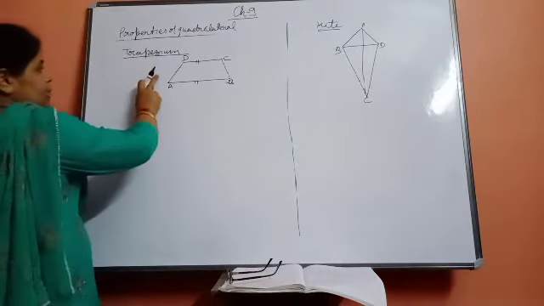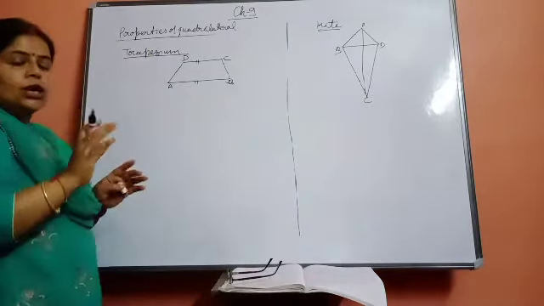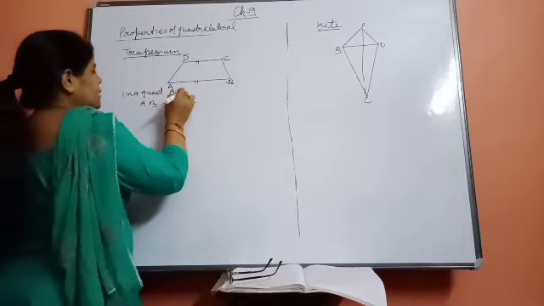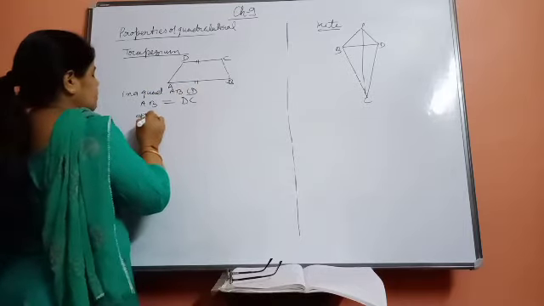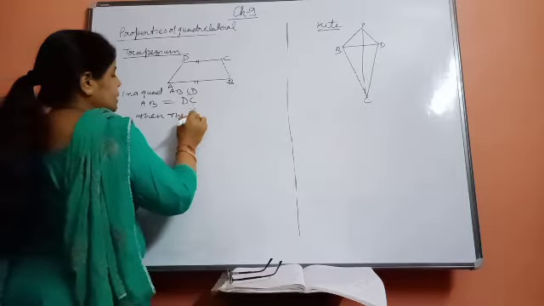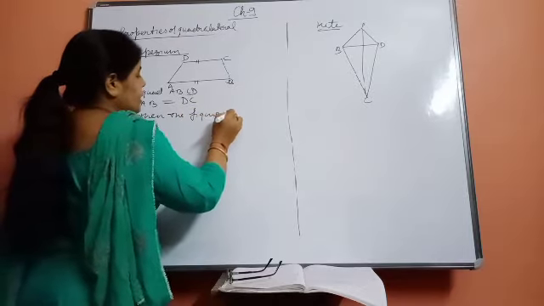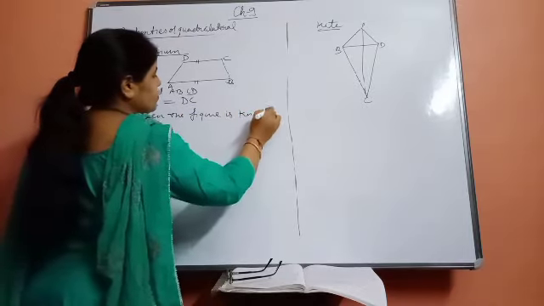What do you mean by the trapezium? A trapezium is a quadrilateral in which only one pair of sides is parallel. Listen, only one pair. And the rest of the sides are not equal to each other. Means if AB is parallel to DC in a quadrilateral ABCD, only this much if it is there, then the figure is known as a trapezium.